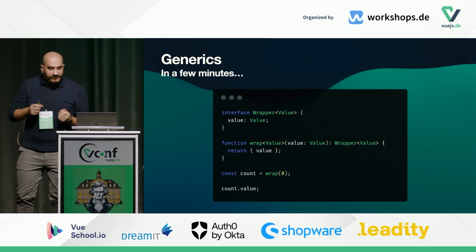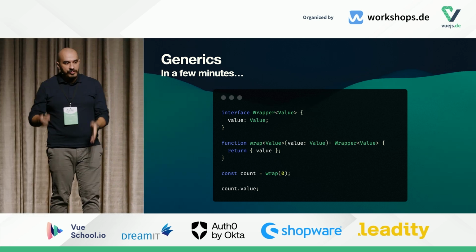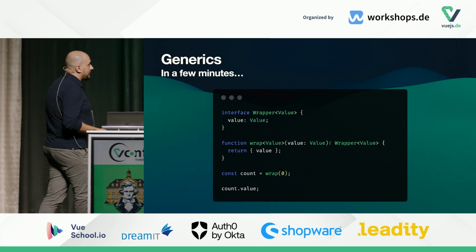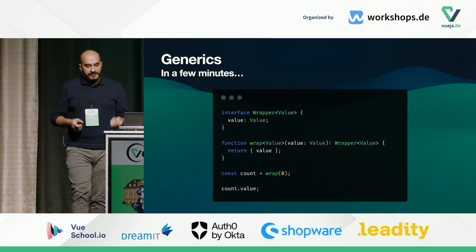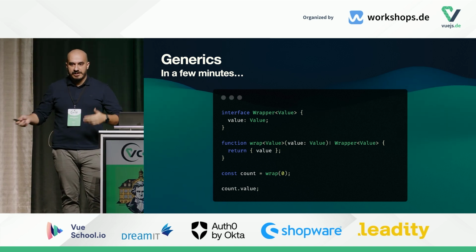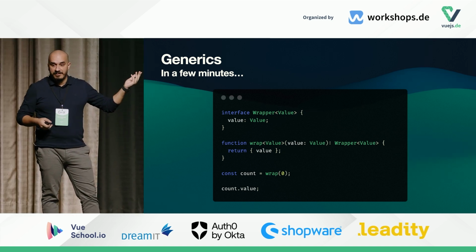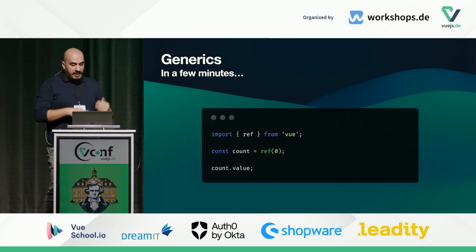So you have probably already seen generics. Even if you have never written one, you are already using them, even if you are just using JavaScript. With Vue.js, the composition API, we have the ref function, right? And this is a similar function that takes a value, wraps it in an object, and returns it for you in a value property. So this is the same thing. This is how generics are implemented. This is how they can become useful.